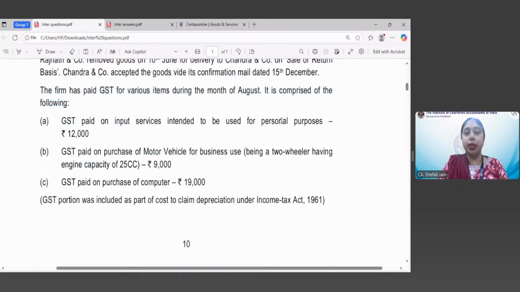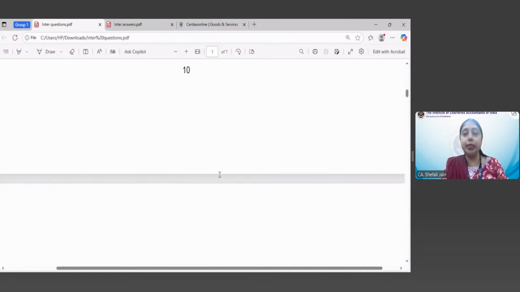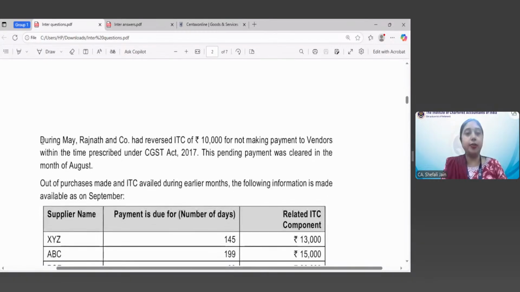GST paid on input services intended to be used for personal purposes is 12,000 rupees. GST paid on rupees and GST paid on purchase of computer, 19,000. Now regarding this purchase of computer, we have one more information which is given to you. That is, the GST portion of this purchase was included as part of cost to claim depreciation under Income Tax Act 1961. Now here the ITC provisions have come into play. Regarding ITC, one more information is given to you. So this is the information which is provided for the month of August.